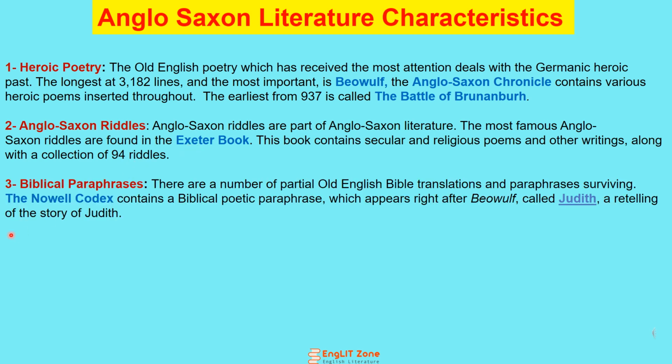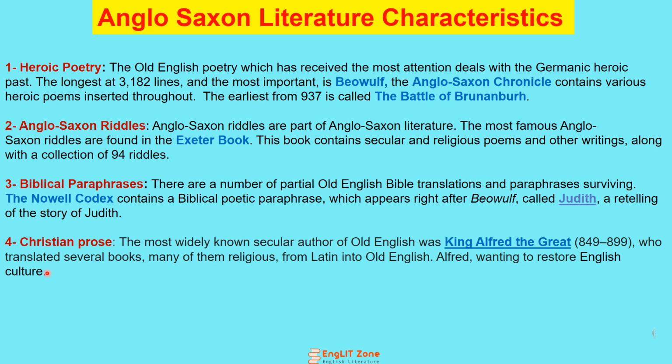Next is biblical paraphrases, one of the most important literary characteristics of this time. Biblical paraphrases were translated in that time, and the Junius Codex contains some biblical poetic paraphrases which were translated at the time of the Anglo-Saxons.